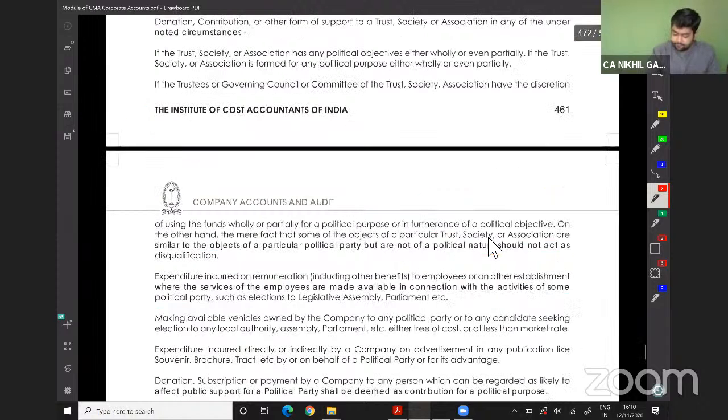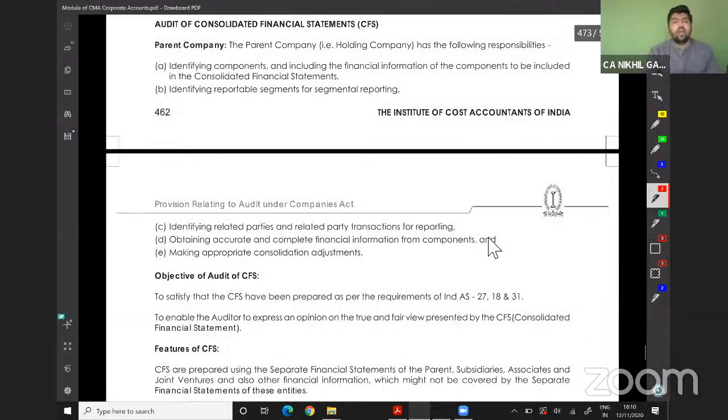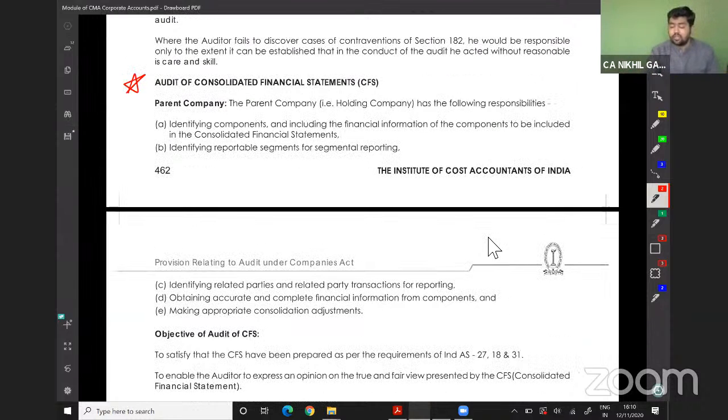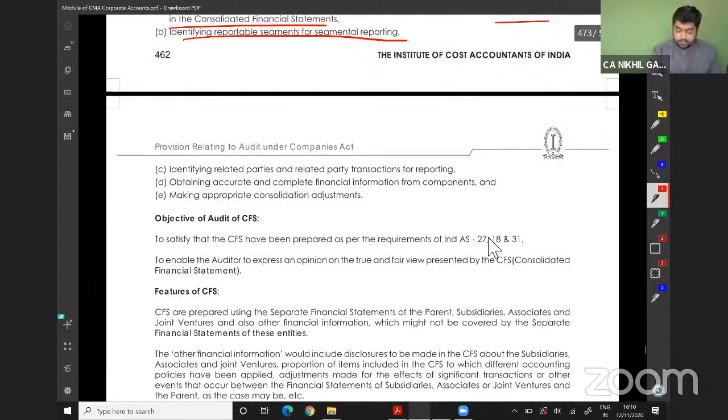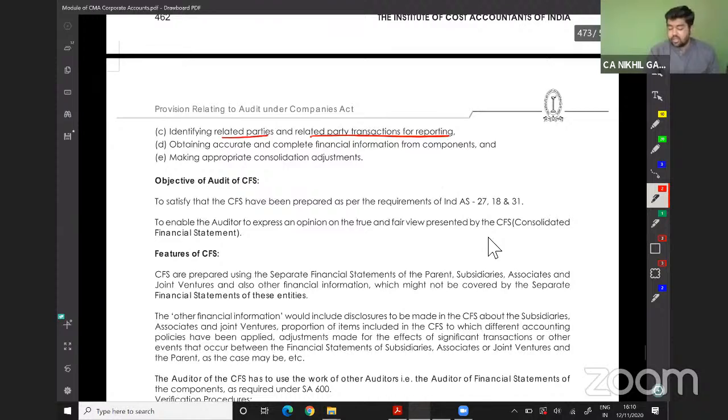Auditor's duty. Yes. Audit of consolidated financial statements. Parent company. The parent company, that is the holding company, has the following responsibilities: identify the components and the financial information of the components to be included in the consolidated financial statements. Identify the reportable segments for segment reporting. Identify the related parties and the related party transactions for reporting. Obtain accurate and complete financial statements from components and make appropriate consolidation adjustments.